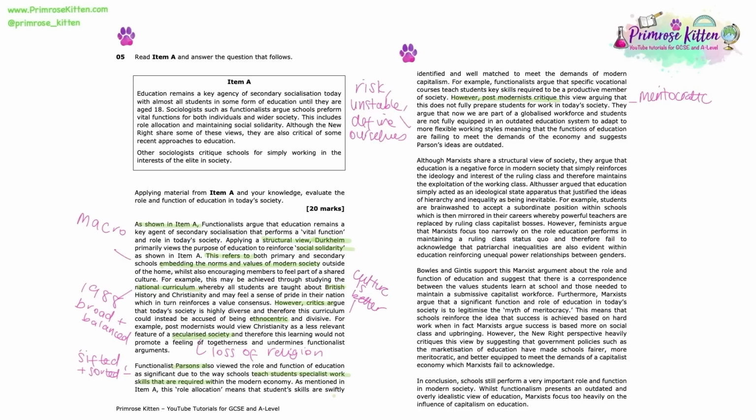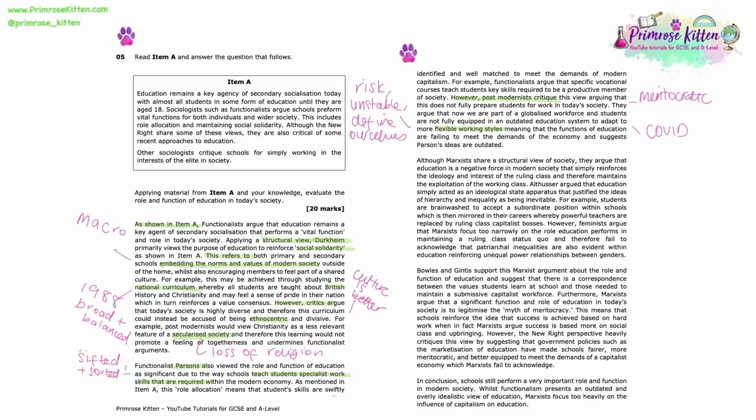In fact, as shown through this evaluation, they actually argue that the workplace of people in a postmodern society has dramatically changed in the last 20 to 30 years and that actually our education system remains quite outdated. And another really good contemporary example that you could use here is how the world of work has changed for many people since COVID.